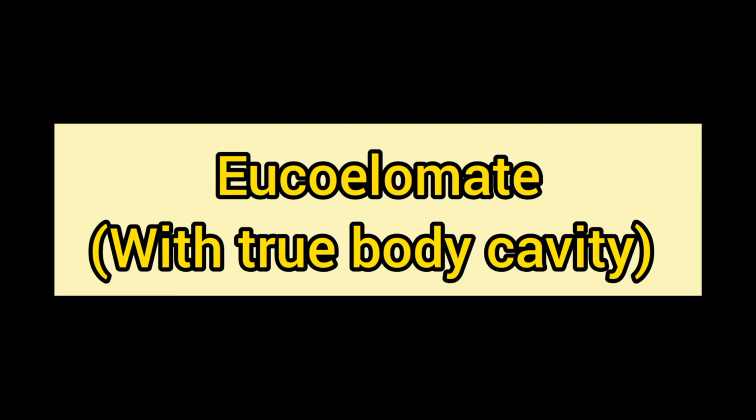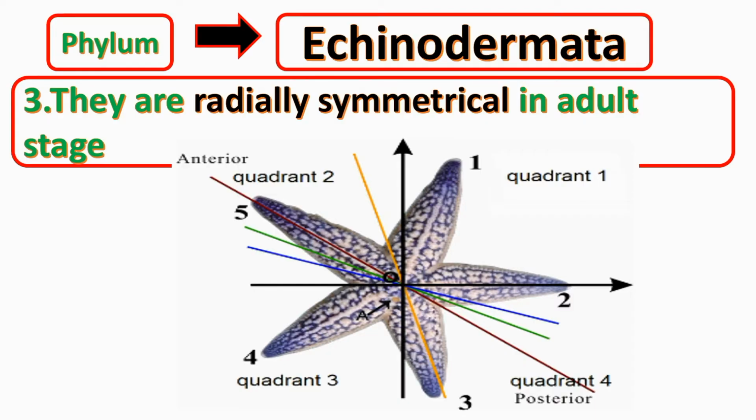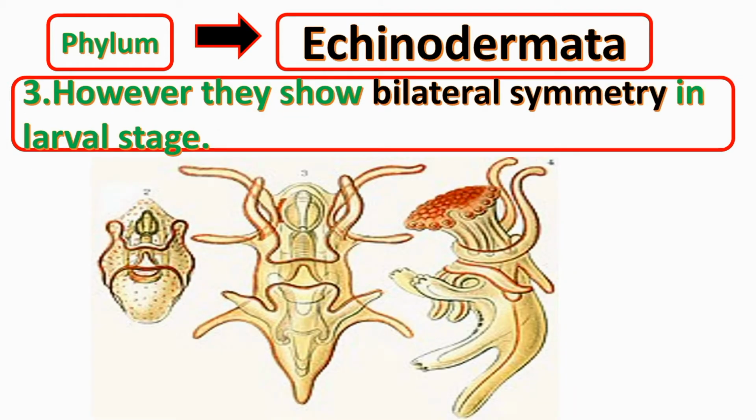They are radially symmetrical in adult stage. It means we may get two equal halves of their body through different planes of imaginary axis of the body. But they are bilaterally symmetrical in larval stage.